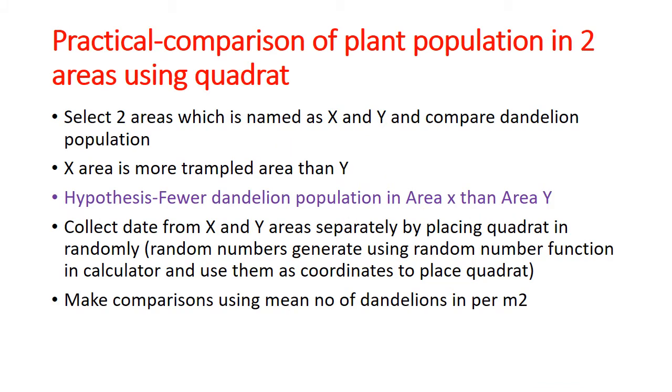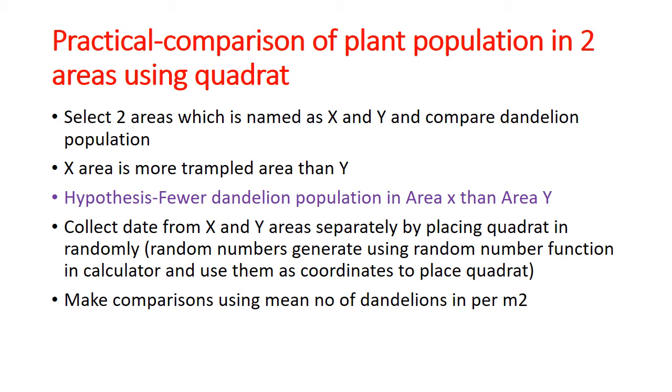So then we will move to the practical to compare the plant population in two areas using this quadrat. We have to select two areas which we'll name X and Y, and compare the dandelion population in these two areas.